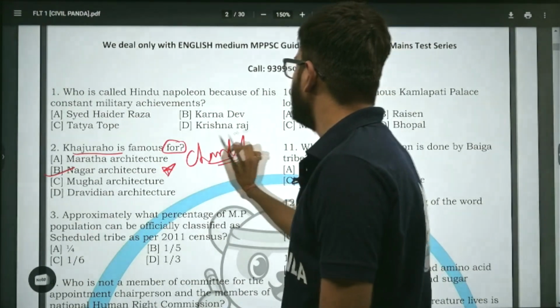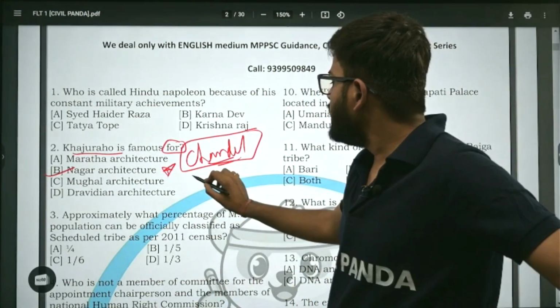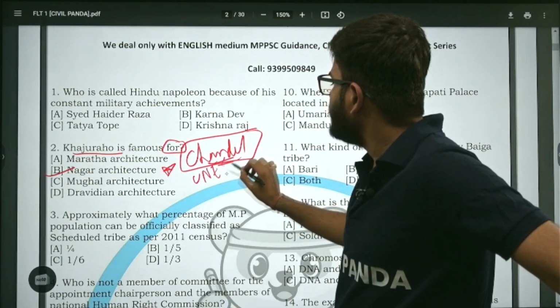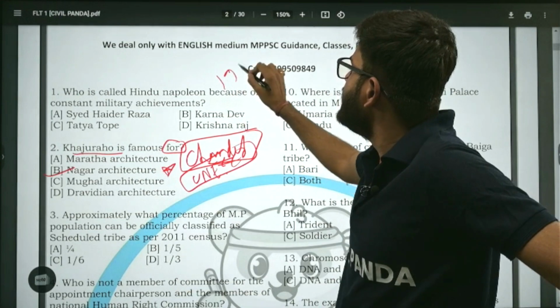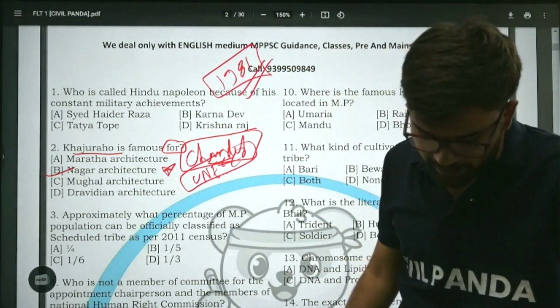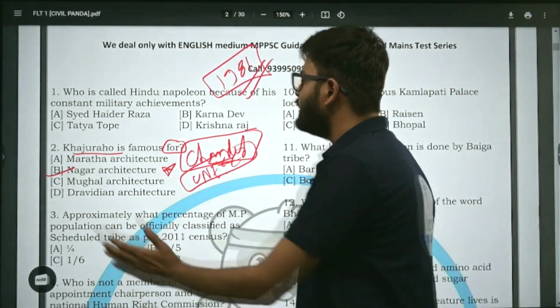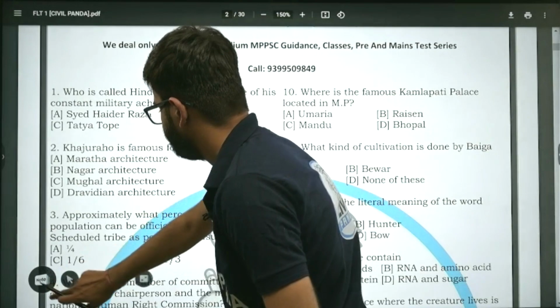Khajuraho group of monuments is also a UNESCO World Heritage Site. It was recognized as a UNESCO World Heritage Site in 1981. Now, moving on to the next question.